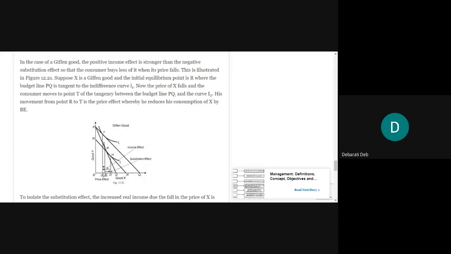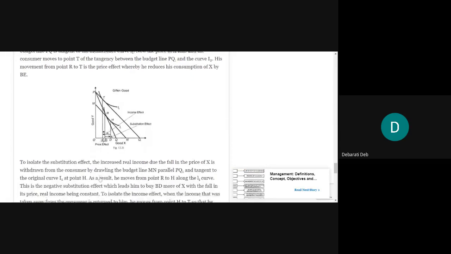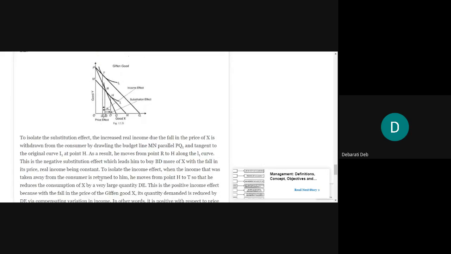So this movement from the point R to T, or from B to E, is happening due to the price effect. This is the price effect in the case of a given good. Now we will isolate, because that is our objective, the substitution effect.